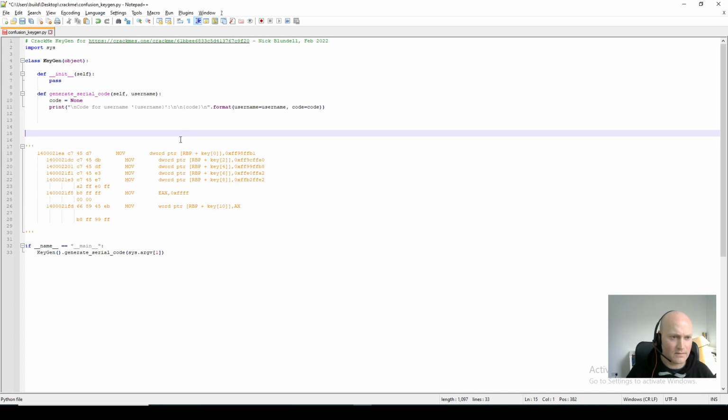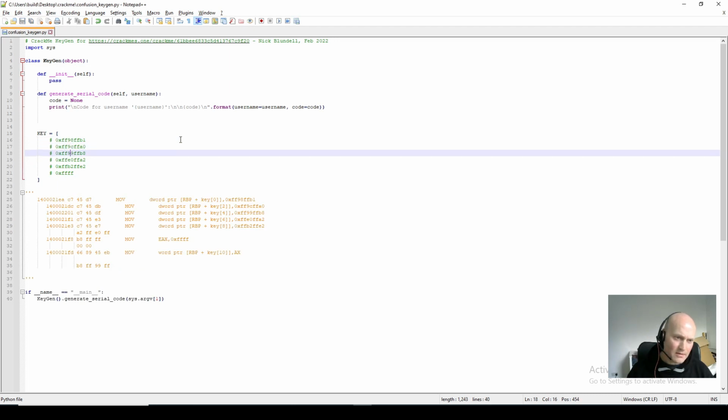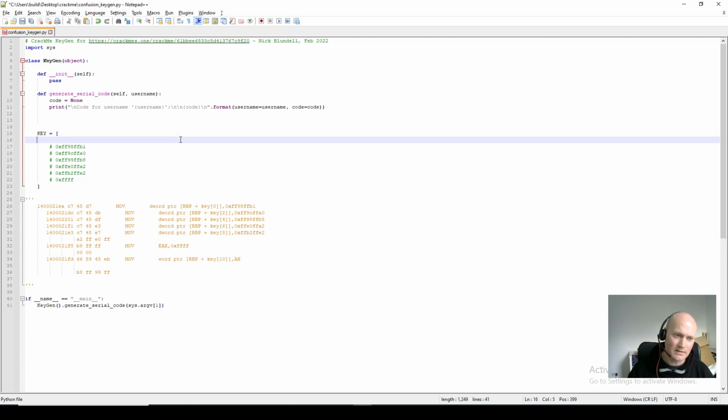Right, I'm going to define this now in here. We'll call it key equals. I'm just going to move those values up here so I make sure I don't make a mistake. Now, these keys are words, so they're 2 bytes, and in the code they get set as a double word here. We know that the architecture is little endian, which just means that the very first entry in here is going to be FFB1. The next entry is going to be FF98.